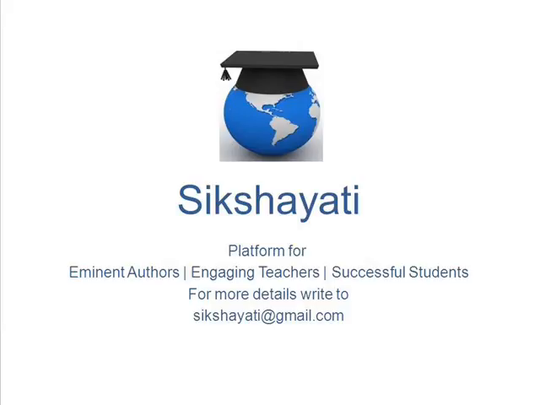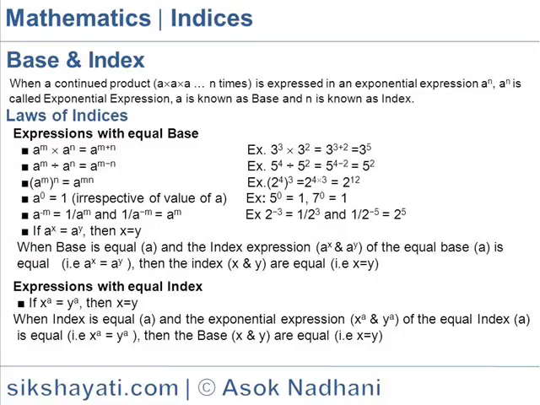Indices, base and index. When a continued product a into a up to n times is expressed in an exponential expression a to the power n, a to the power n is called an exponential expression. A is known as the base and n is known as the index. The word indices is the plural of index.